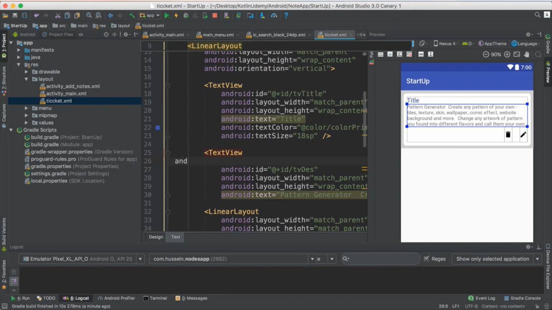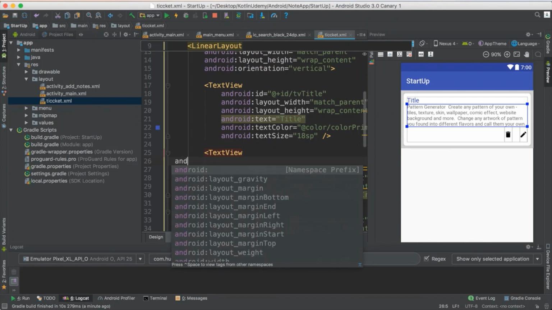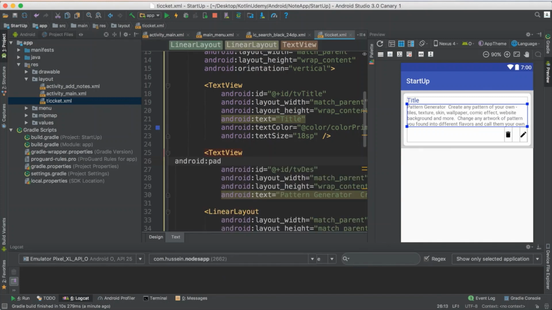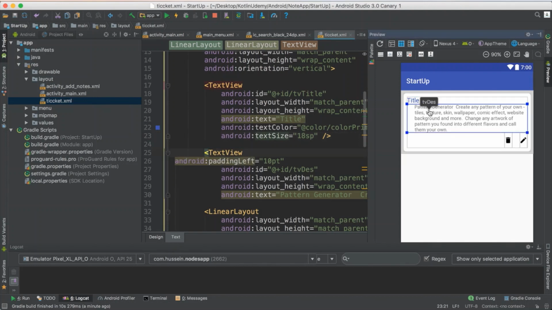So I say Android padding. I add padding from the left, so from the left I add 10 pt. That means I'm in the same object, still my object is the same size, but I add padding inside the object. See, I'm still holding the place, but adding padding for myself. So yes, I think this will make it a little bit nicer.